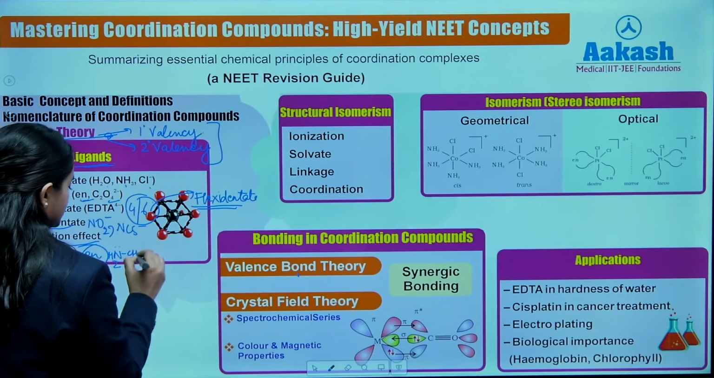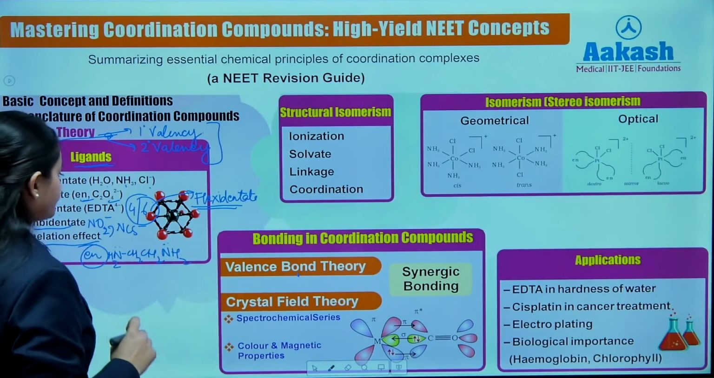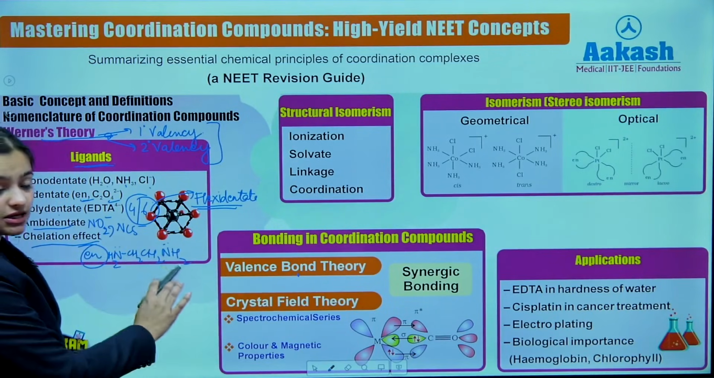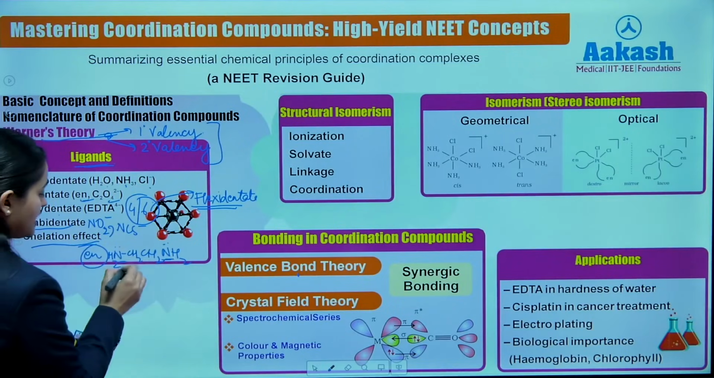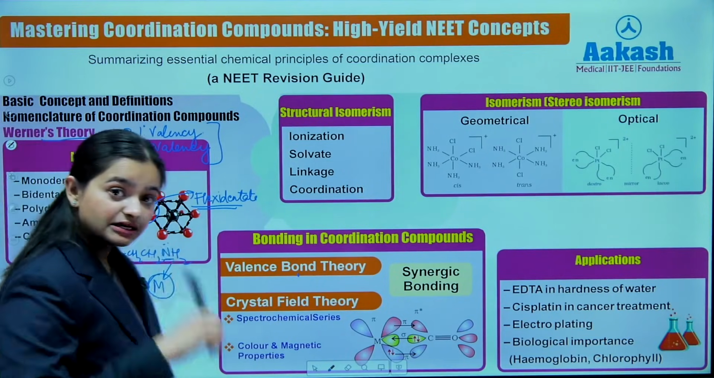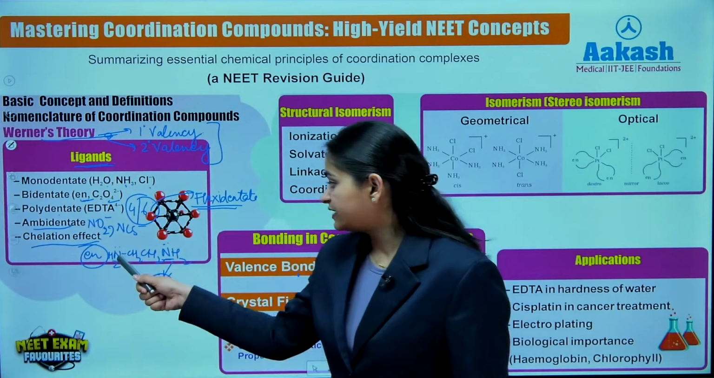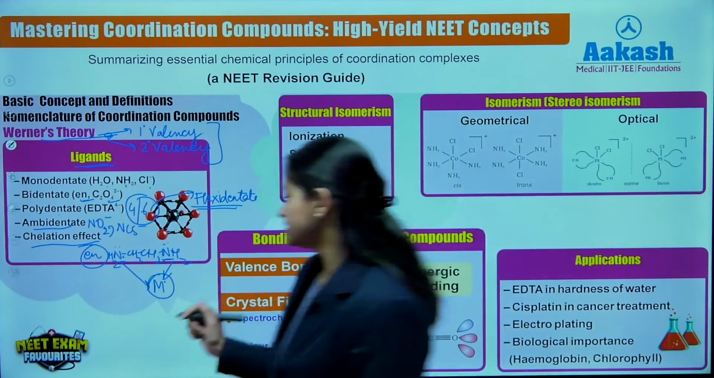NH2, CH2, CH2, NH2. Okay, so now if both the donor atoms, that is two donor atoms, are present here, nitrogen and nitrogen, if both of them are donating their electron pairs to the central metal atom at a time, right? So we can see that a ring will be formed, a 5-membered ring will be formed here, right?